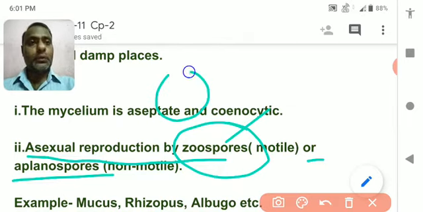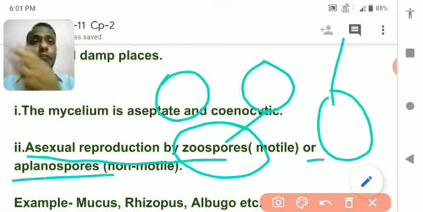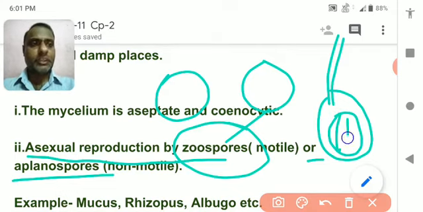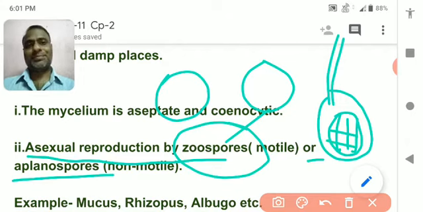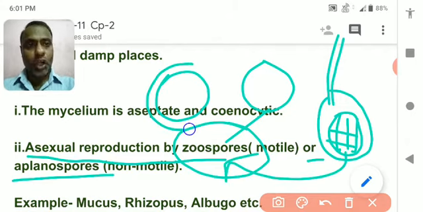When a spore is movable and moves from one place to another, it has a particular kind of flagella which helps in the movement, and this spore helps in the formation of a new organism, then it is called zoospore. And if it is not movable, then it is called aplanospore.